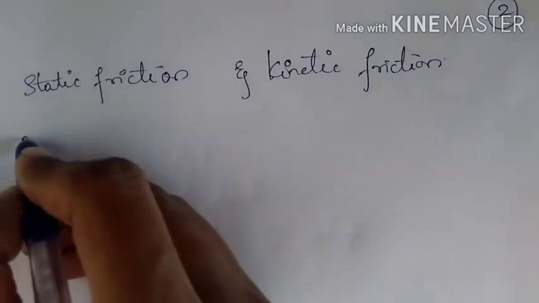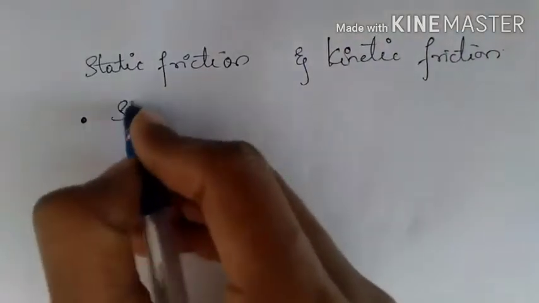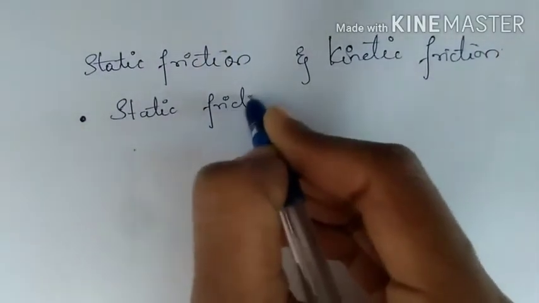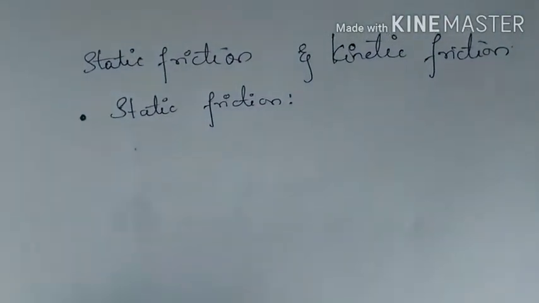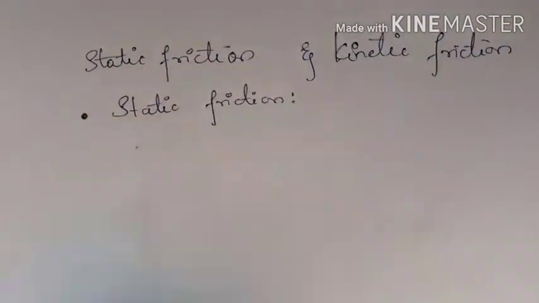So first let us learn what is static friction. So what is static friction? When two bodies in contact are not moving with respect to each other, the force of friction between them is called static friction.